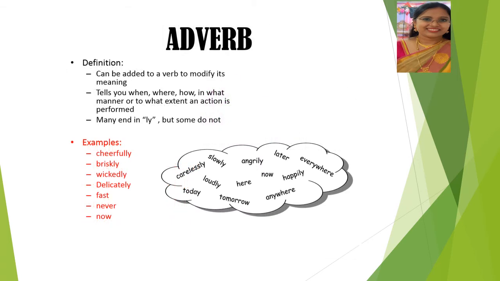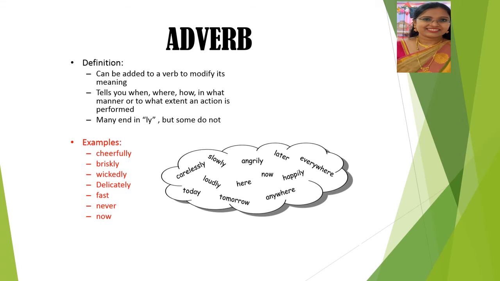The next type of speech is adverb. What is the next type? Adverb. An adverb can be added to a verb to modify its meaning. So you're going to add something to the verb, which can change or modify the meaning of the verb, or tells you when, where, how, in what manner, or to what extent an action is performed.